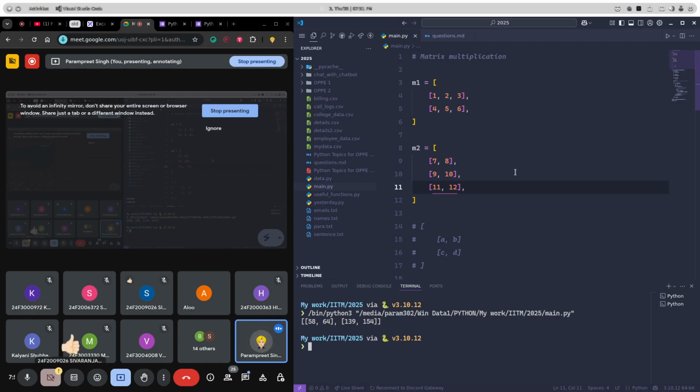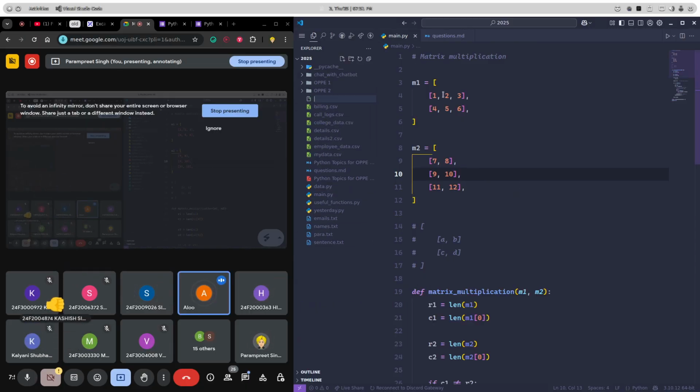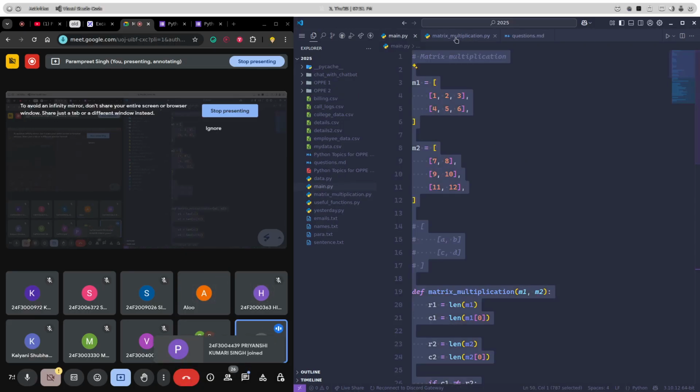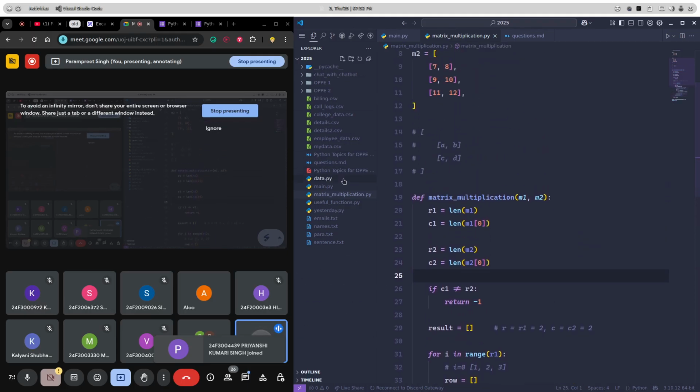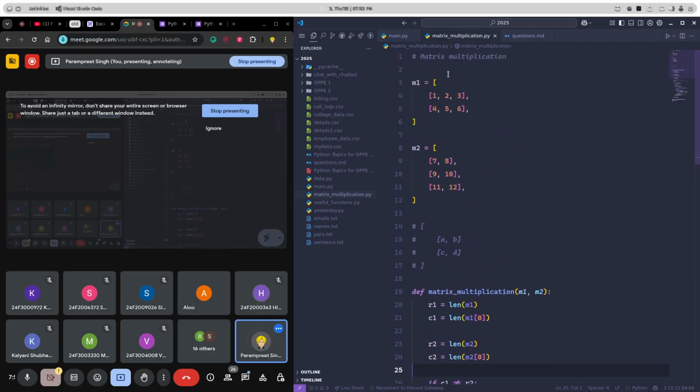So is it clear, guys? The matrix multiplication, I guess many of you have understood. Great. I have a question, sir. Yes. Sir, can you repeat the K part? Okay, let me just copy it in here. I'll keep this file and I'll share all these files in a drive link, so don't worry about that.